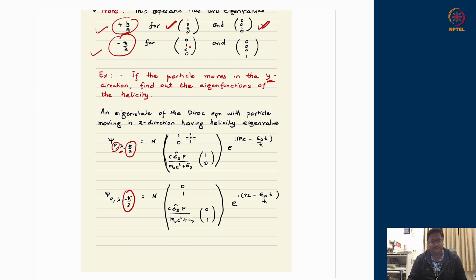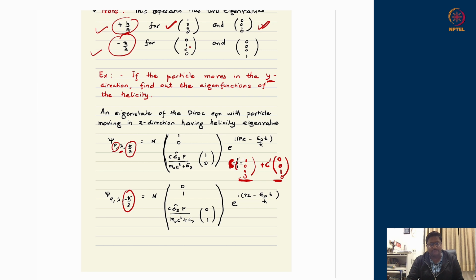So in general, phi naught, some constant, multiplying 1, 0, 0, 0 and some other constant multiplying 0, 0, 1, 0, they both have the same helicity eigenvalue. Therefore, the combination also has the same helicity h bar by 2.